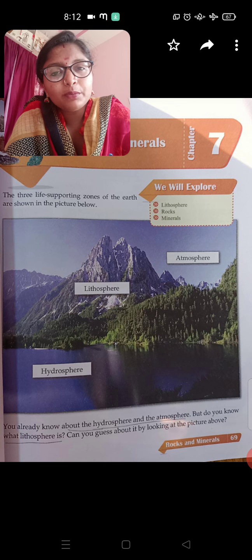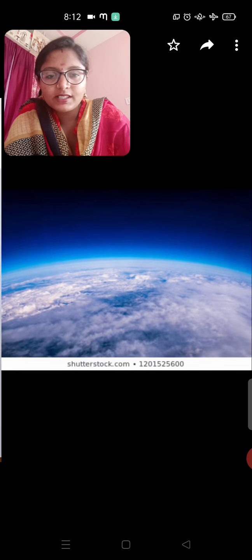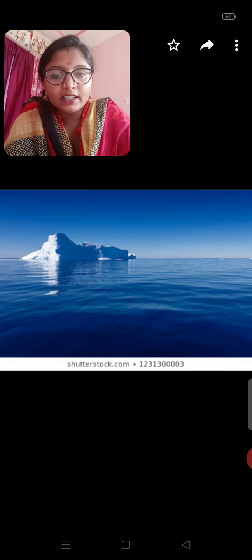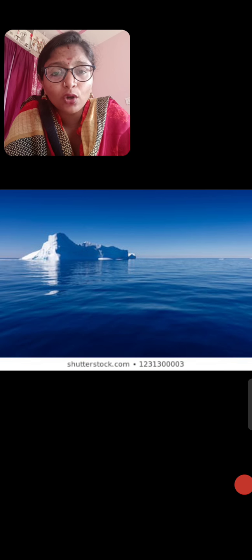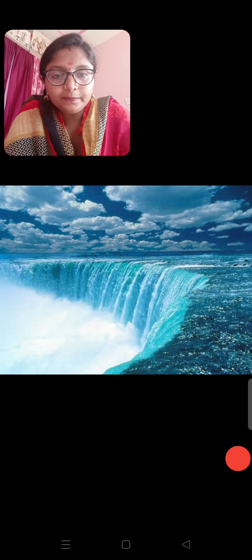Okay? Hydrosphere means the total amount of water on a planet comes under the hydrosphere. See, if this is the atmosphere which surrounds the earth, it's a gas layer, and this is the amount of water on a planet that comes under this hydrosphere layer. Okay, this is the zone. See, in this way, wherever the water quantity is present on the earth, we call it the hydrosphere layer, hydrosphere zone. Okay, and here we are going to learn a new topic, lithosphere.